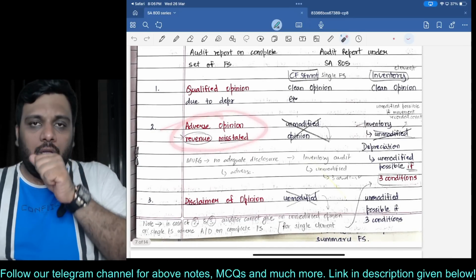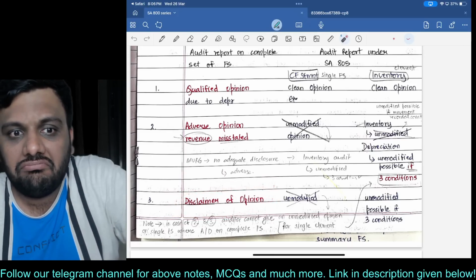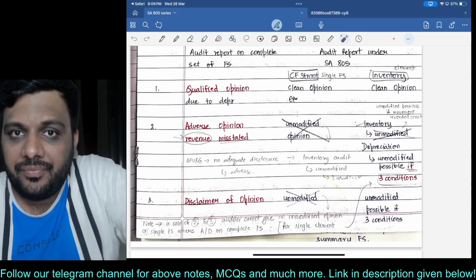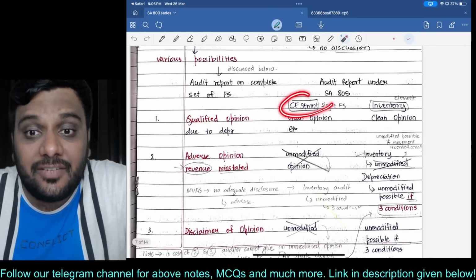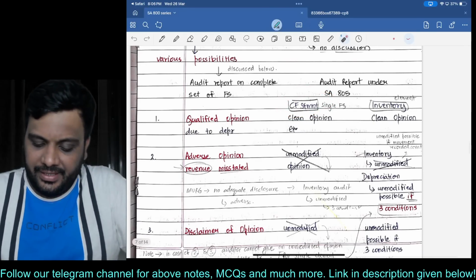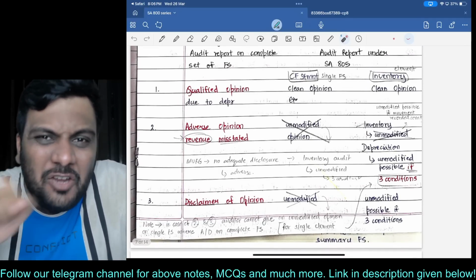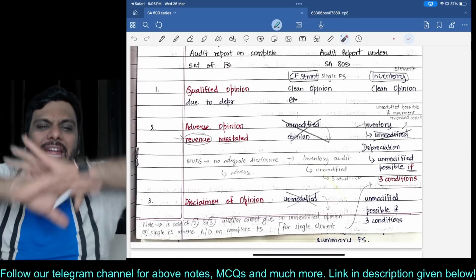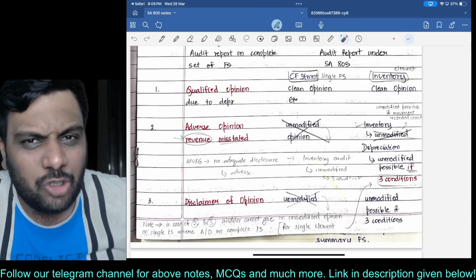Or let us say you have given a disclaimer of opinion. Okay, now focus over here. If you are conducting audit of a cash flow statement, which statement? Cash flow statement. Do you really think that when you have given an adverse opinion on the revenue part, because of revenue, the entire financial statements are not showing a true and fair view, cash flow statement can show a true and fair view?